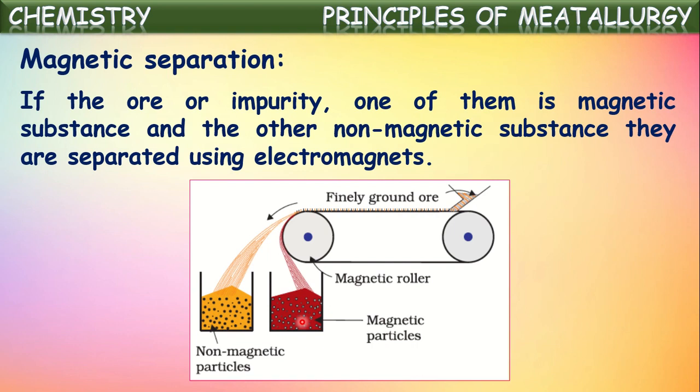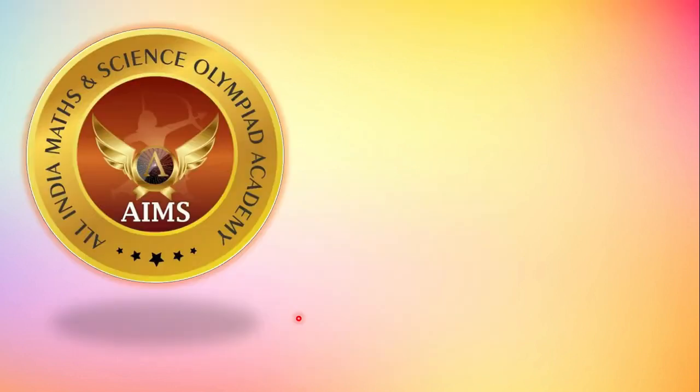So in this way, the components, which are nothing but ore and gangue, if one of them is magnetic and the other one is non-magnetic, can be separated by using this electromagnetic separation technique. Here, either of these can be magnetic or non-magnetic. If ore is magnetic and gangue is non-magnetic, then we can use this in the reverse way also. Okay, that's about the magnetic separation technique.